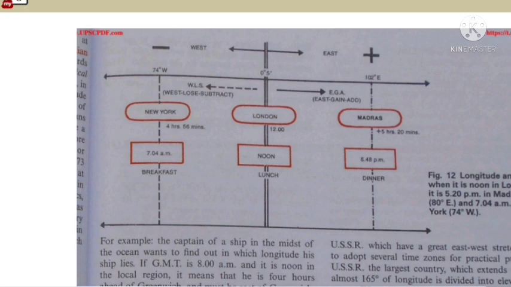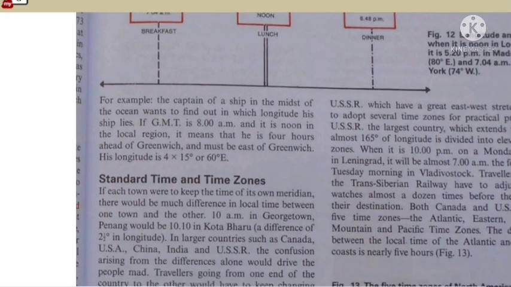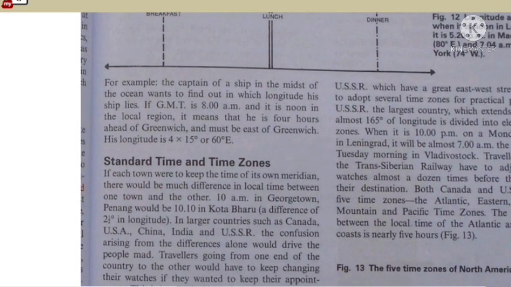Now, for example, the captain of a ship in the middle of the ocean wants to find out in which longitude his ship lies. So the GMT is 8 a.m. and it's noon in the local region. It means he is 4 hours ahead of Greenwich, and must be east of Greenwich, because the east has times ahead of Greenwich, and his longitude will be 4 times 15, that is 60 degrees east.